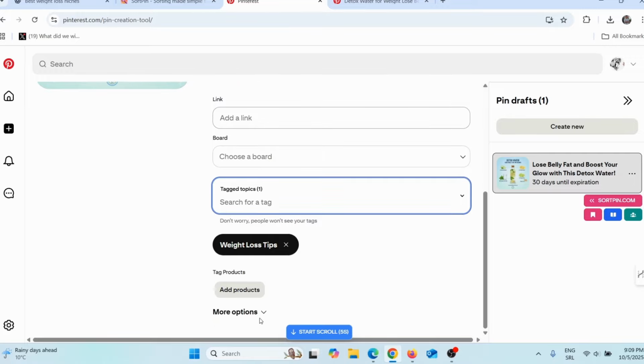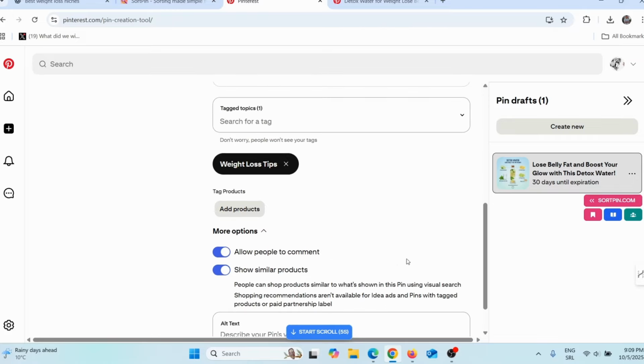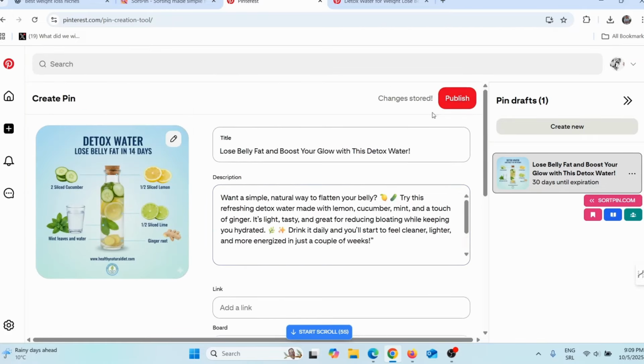And after that, when you click here on more options, you can add alt text. I would suggest you add alt text. You can also schedule this. And after you finish everything, all you have to do is just click here on publish and you will publish your pin. But you need to optimize that pin for Pinterest search results.